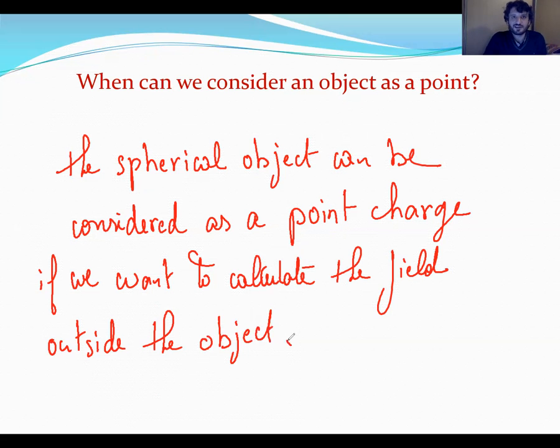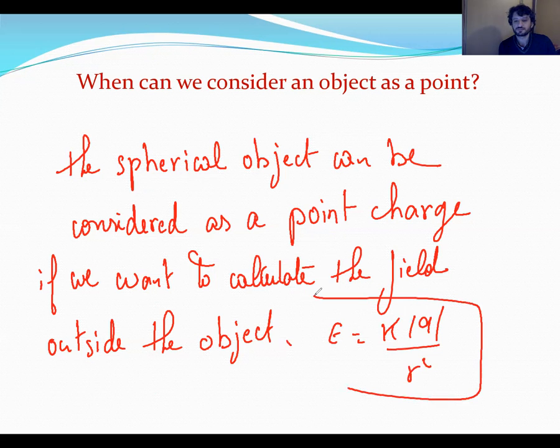In all the cases, whether the sphere is metallic or a uniform object, whether the object is a shell or not a shell, we can consider the field outside the object as a point charge. E equals KQ divided by R squared. Okay, thank you.